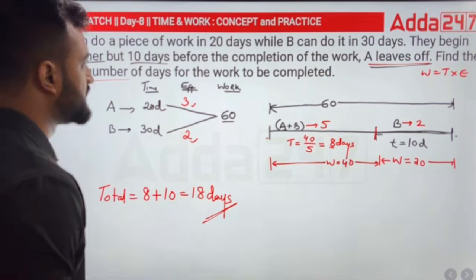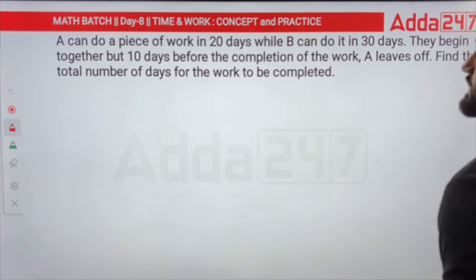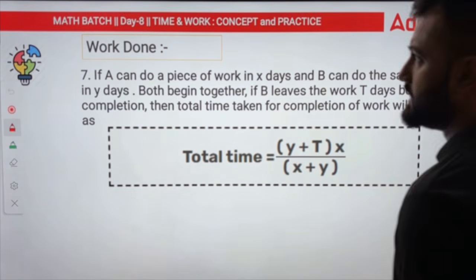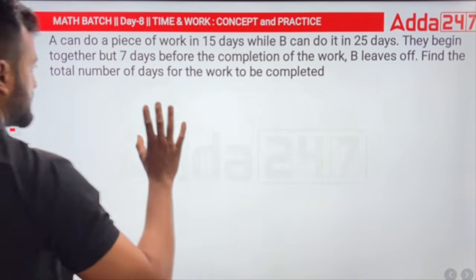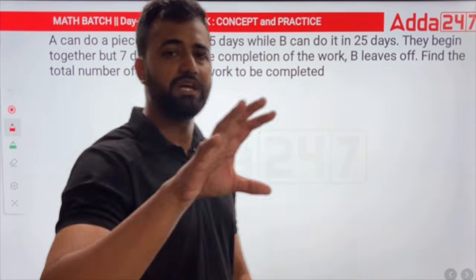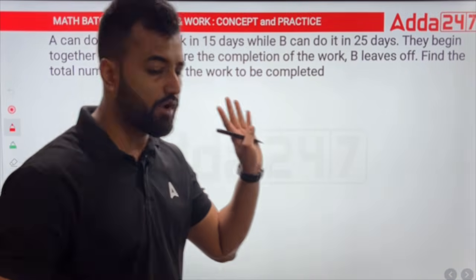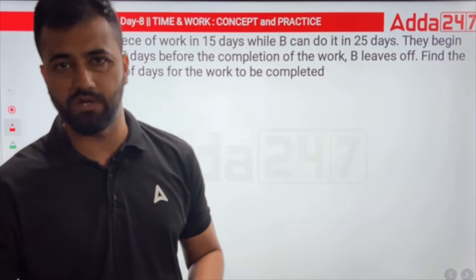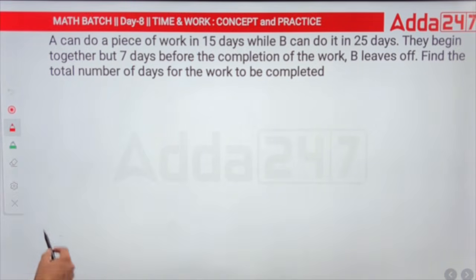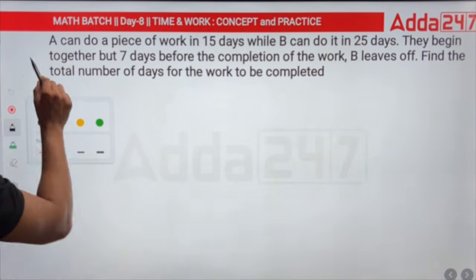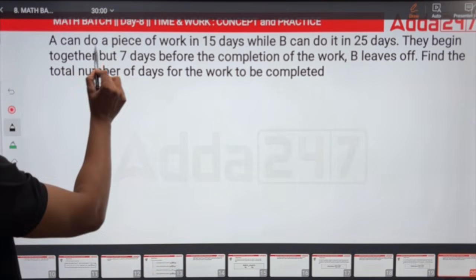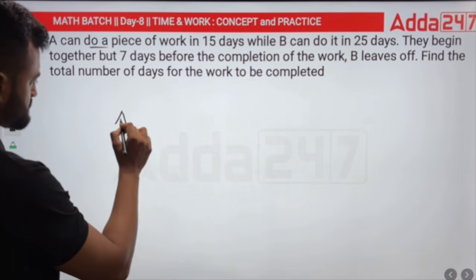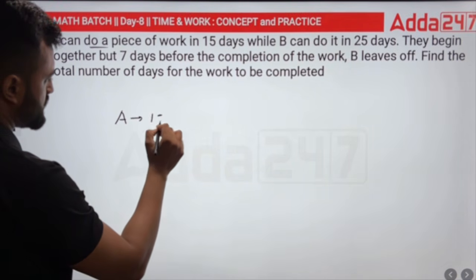Let's see one more example. I'll do one more question for you so that we can understand. See, these are the formulas I've given. Also, this PDF, I'll upload, so you can download. There I've given formulas also, but I would strongly ask you not to rely on the formulas. Do not memorize the formulas. Use your concept, whatever I have taught you. Let's see this one. What's given? A can do a piece of work in 15 days. So we have A out here, and he is doing the work in 15 days.